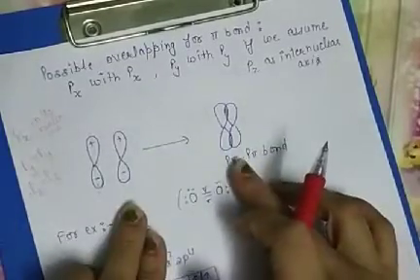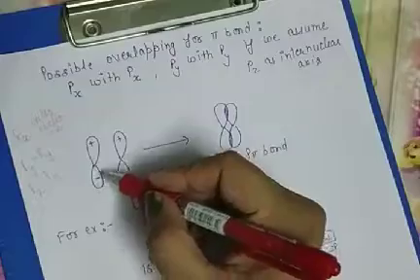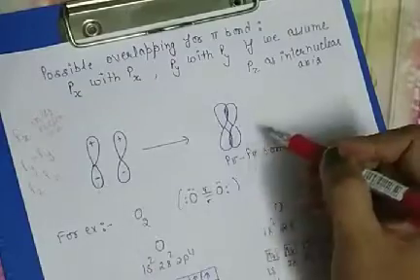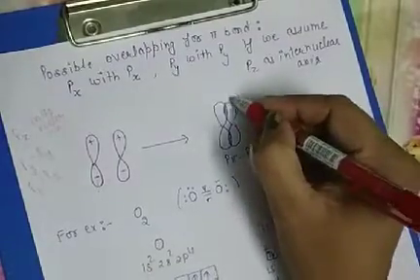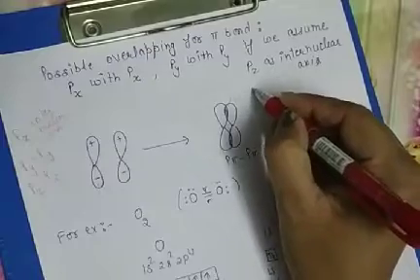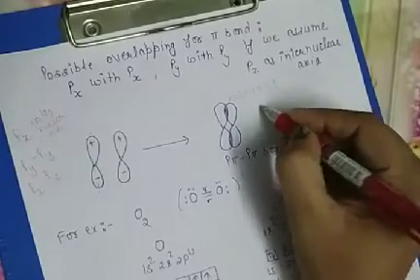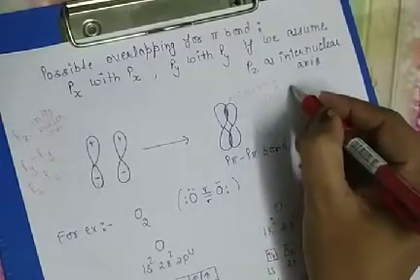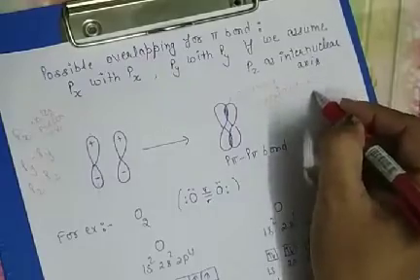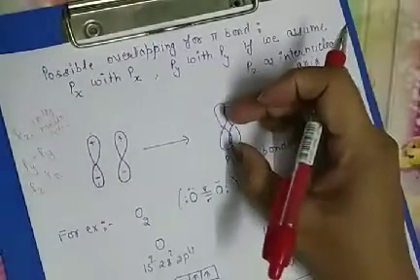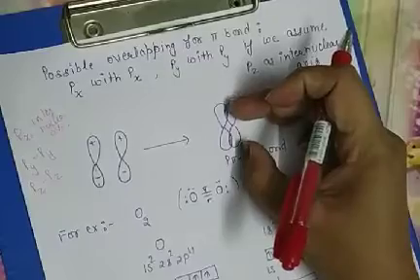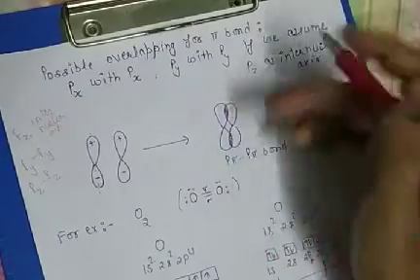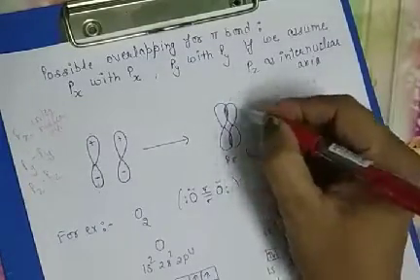Here is the overlapping. When such two p orbitals overlap, this is called sideway overlapping, which forms the pi bond. These are not 2 pi bonds. It is one single bond, as each orbital has 1 electron.